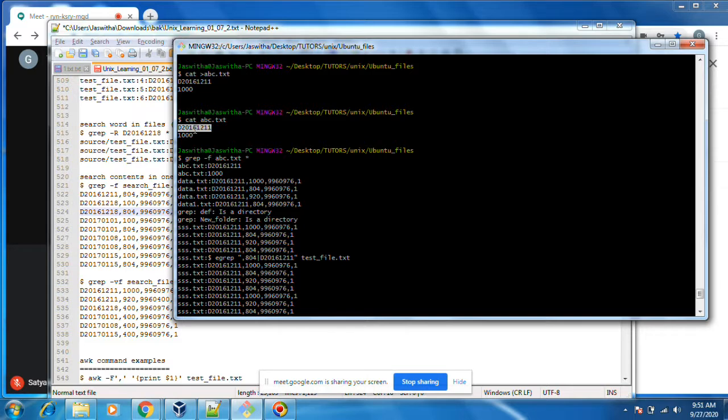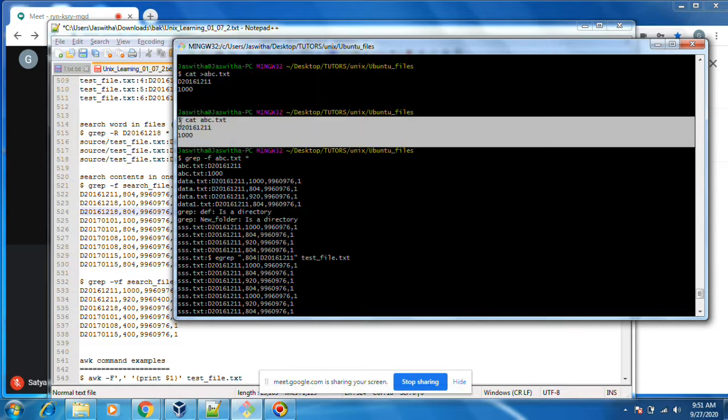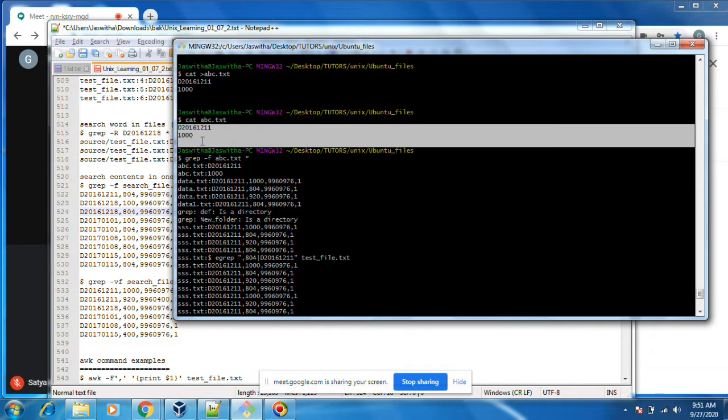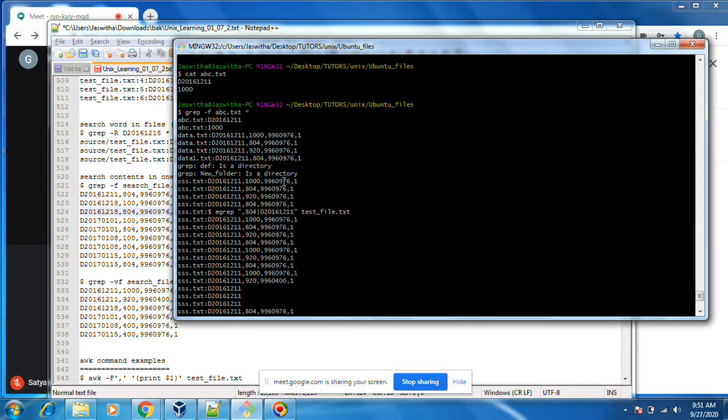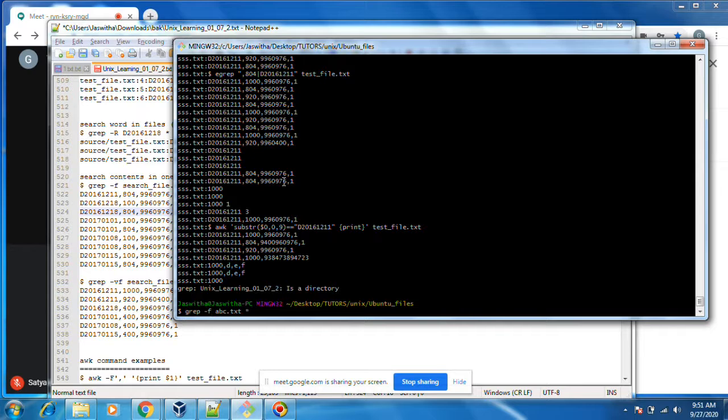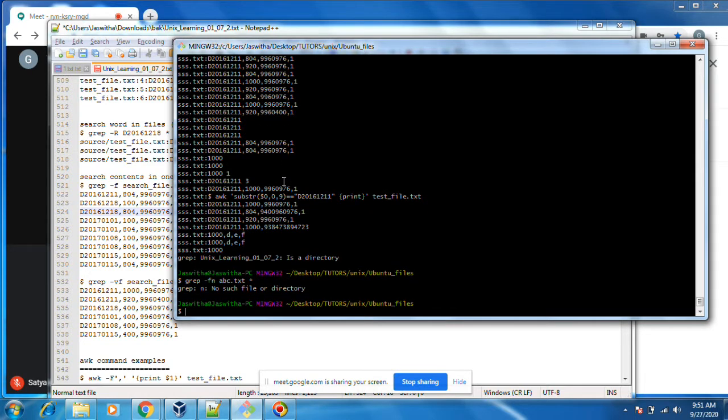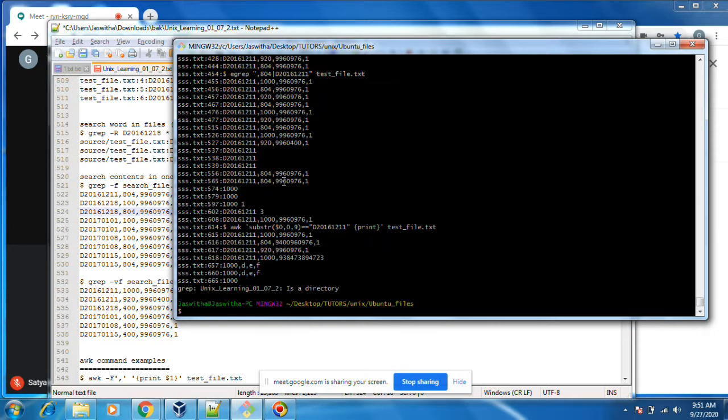If this search file has 10 lines and 10 strings, you can add 10 strings and then search the entire directory. You can put n also, which shows which line it is in. This is the command grep hyphen n hyphen f. You see, it searches 100 also, 1000 also.